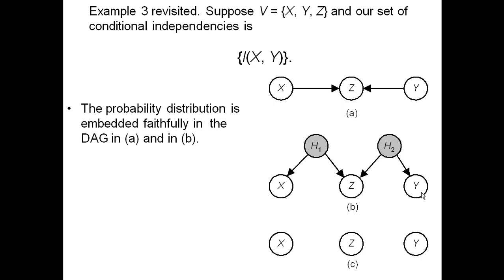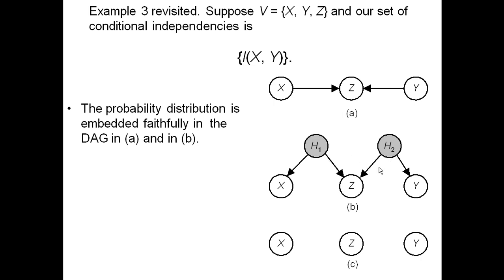If there's a hidden variable that causes X and Z, and a hidden variable that causes Z and Y, then amongst these variables we have the same situation. X and Z are not independent. If we assume faithfulness for this bigger graph, X and Z are not independent because of dependency through h1. Y and Z are not independent.